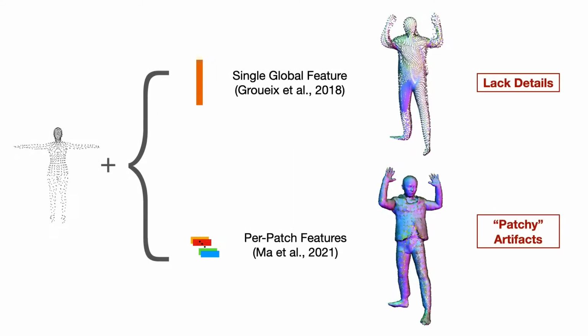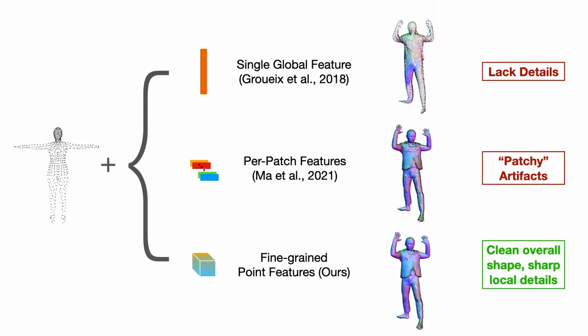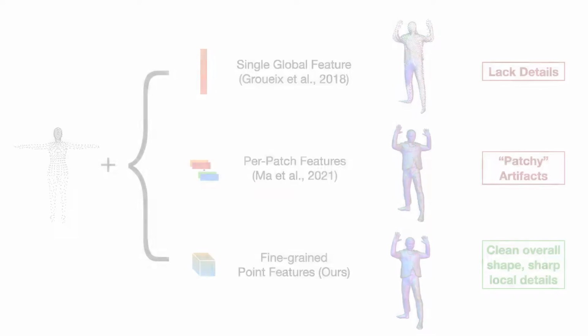This is achieved by a carefully designed neural architecture that models a clothing deformation field from the underlying human body using fine-grained local features. In prior work, the mapping from the body surface to the clothing surface relies on relatively coarse features that are shared either by the entire point set or a neighborhood of points. This leads to either a lack of details or patch-like artifacts. In contrast, we decode each point from its unique local feature. The continuous local point features result in a more coherent overall shape and improved local details compared to prior work.